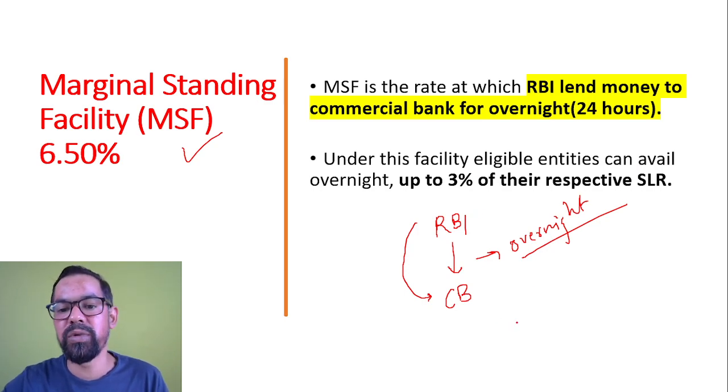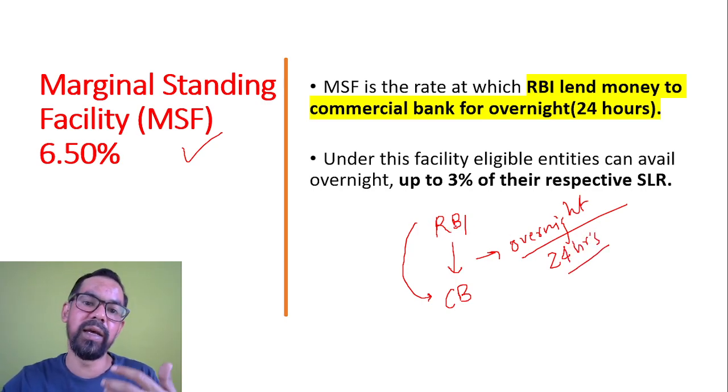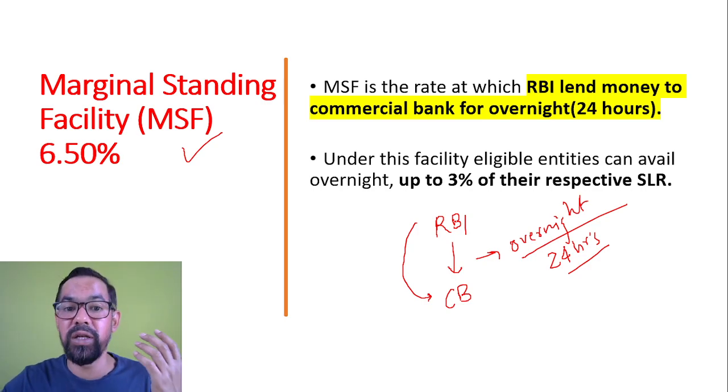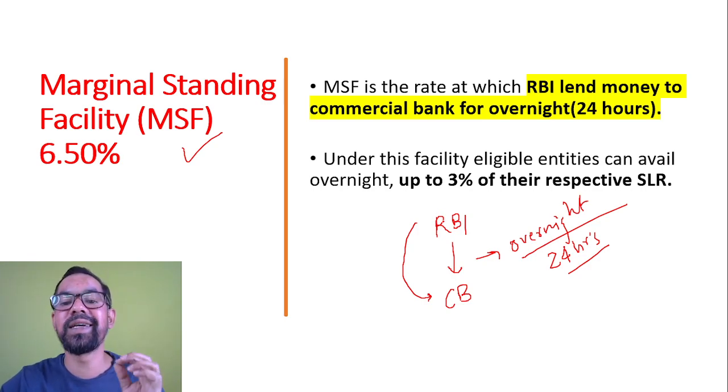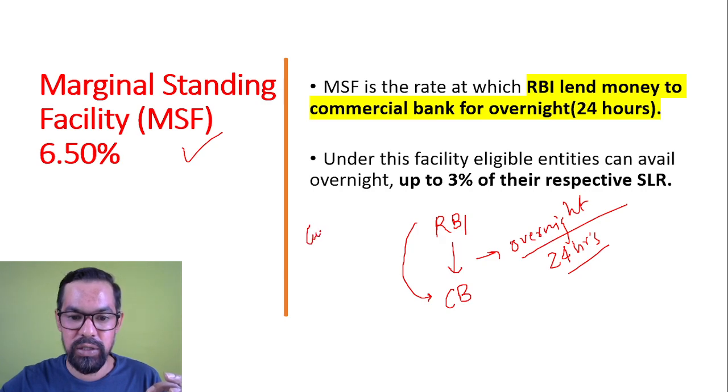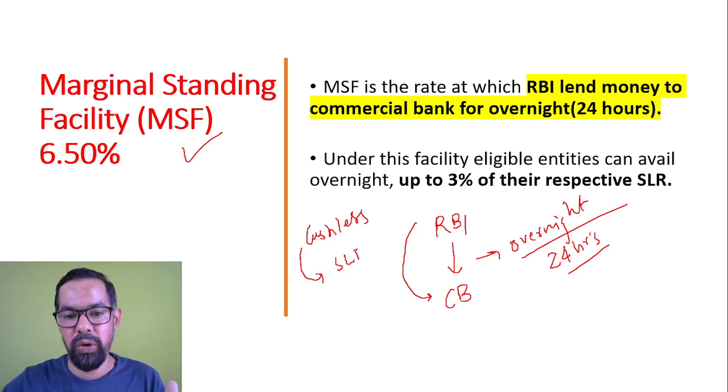So RBI to commercial bank for overnight means 24 hours. So how is it possible that RBI lends money to a bank and they return that money in 24 hours? No, this is a cashless transaction. First thing is, this is a cashless transaction, and it is maintained through SLR securities.